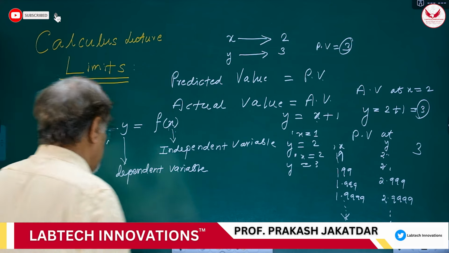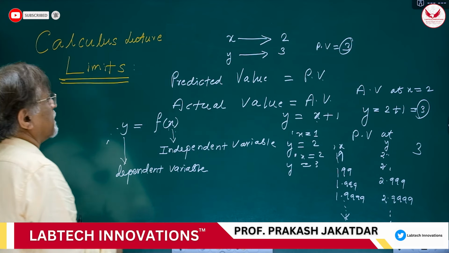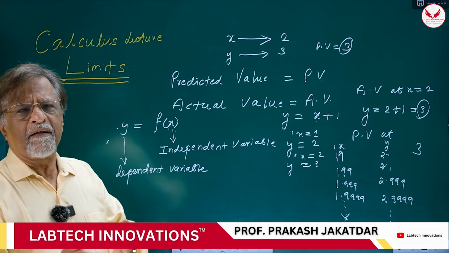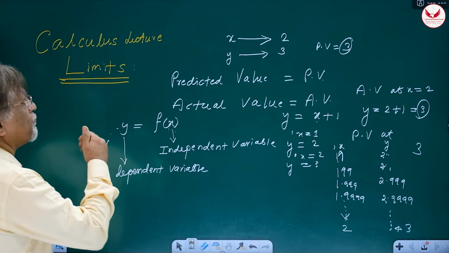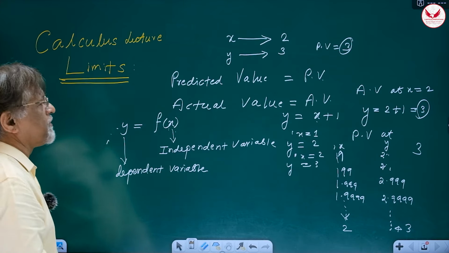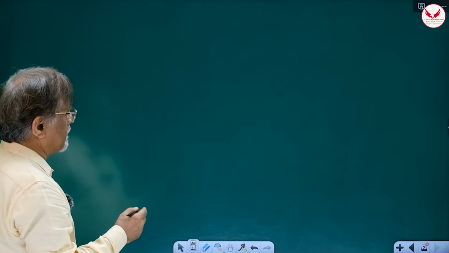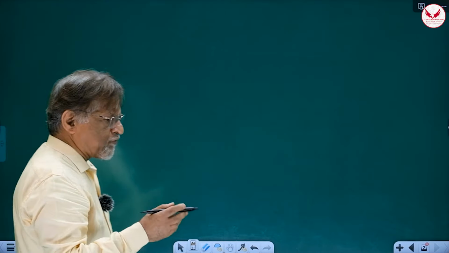Obviously, you know that last time we discussed the complications that the power of 0 has created in the world of mathematics. So in order to solve that puzzle, we are going to use this concept of predicted value. Okay. Now I gave you one example where actual value was 3 and predicted value was also 3. So it looks like this entire exercise of finding predicted value is useless. It isn't. Why? Because I told you actual value sometimes becomes impossible to calculate.